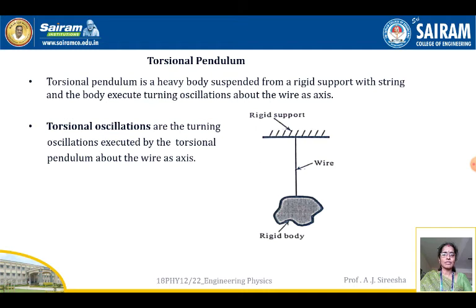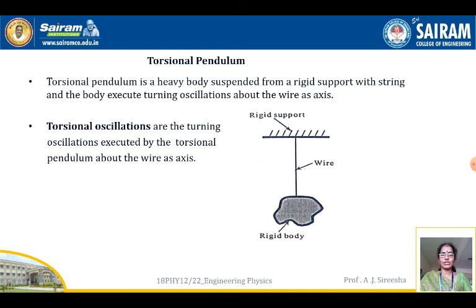A rigid body is suspended from a wire, and if you give a twist to the rigid body, there is a difference between a rotation, giving a twist, and making a simple oscillation. Simple oscillations mean just to and fro motion. Here the rigid body is given a twist where the length of the wire becomes the axis of rotation. That is called a torsional pendulum.